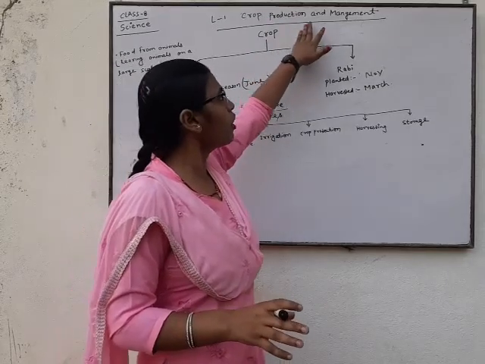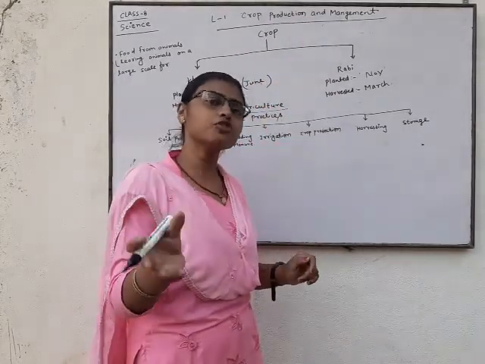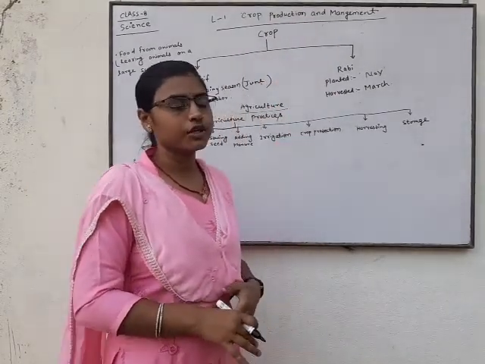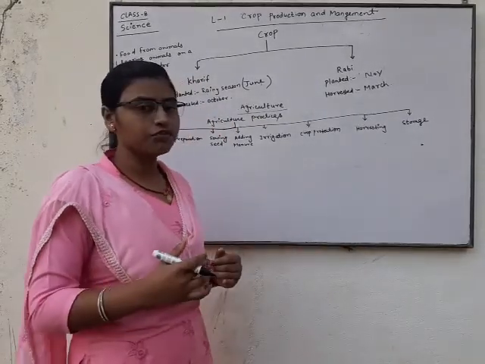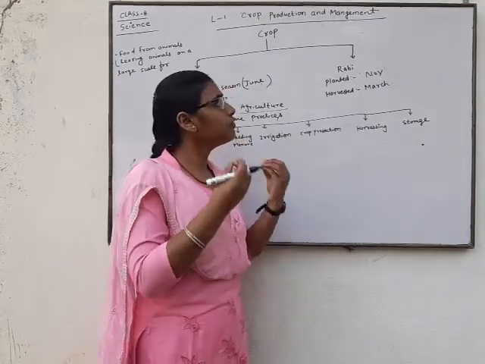It is very important to produce and also manage it, because if we produce it with great effort, then we should manage it also.